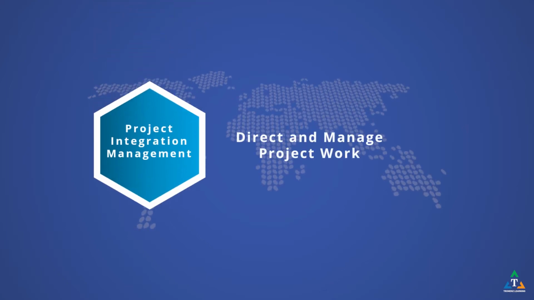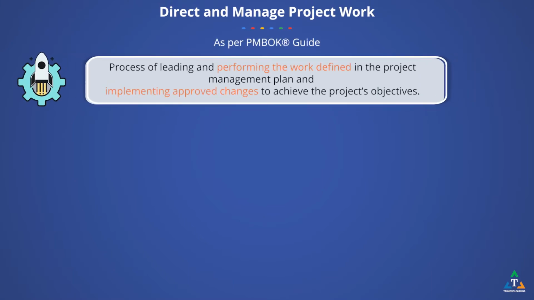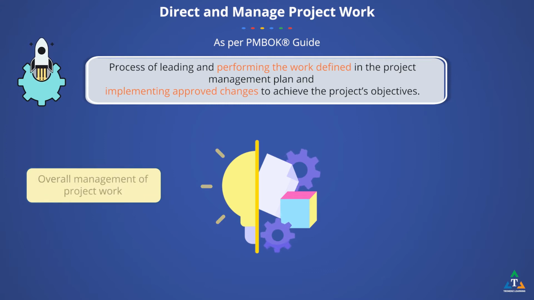Direct and manage project work. Direct and manage project work is the process of leading and performing the work defined in the project management plan and implementing approved changes to achieve the project's objectives. The key benefit of this process is that it provides overall management of the project work.